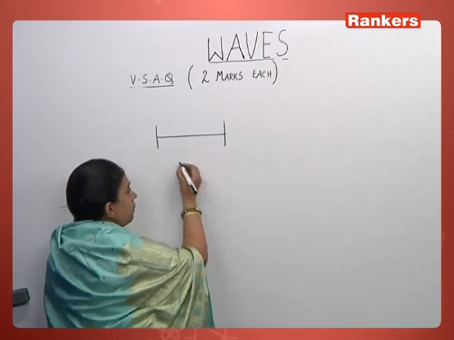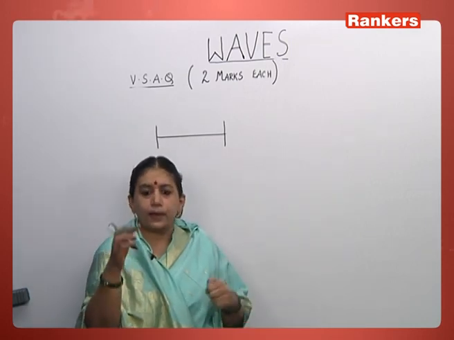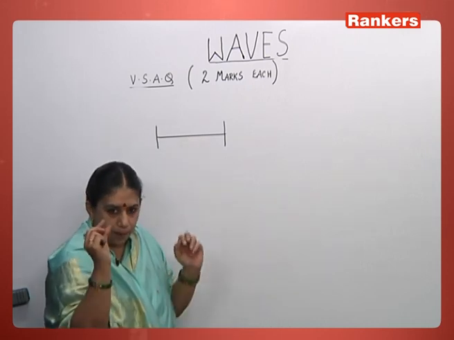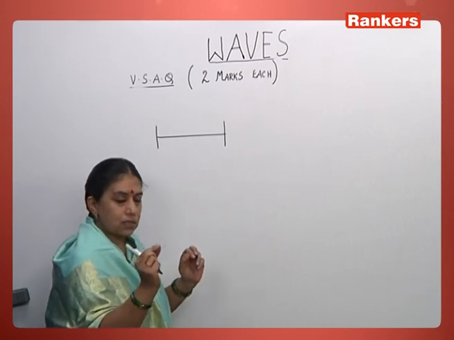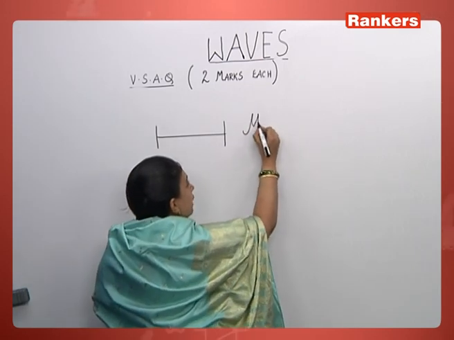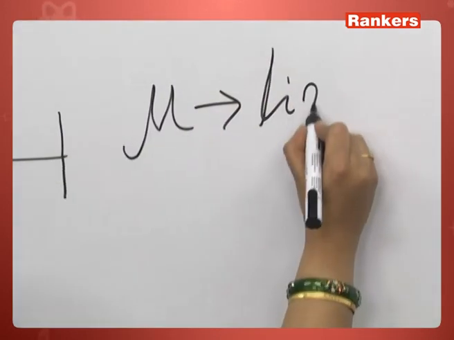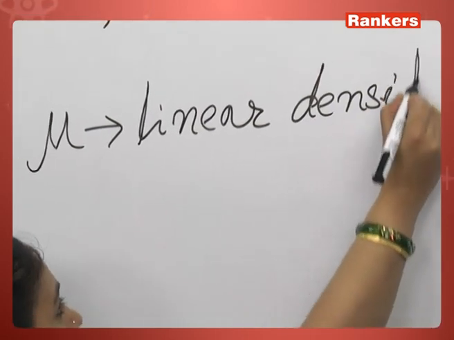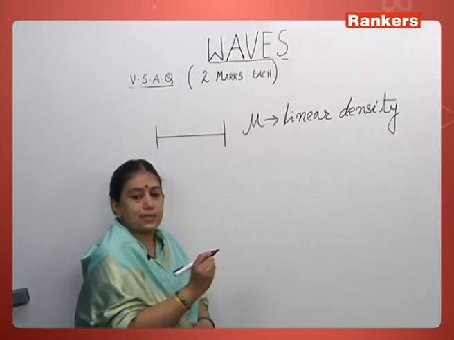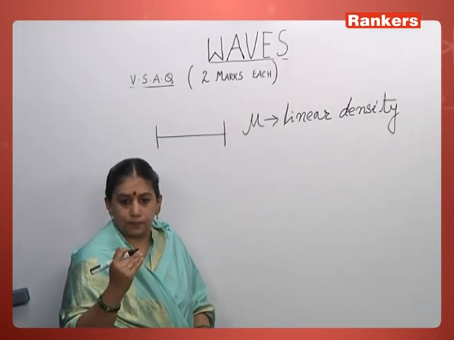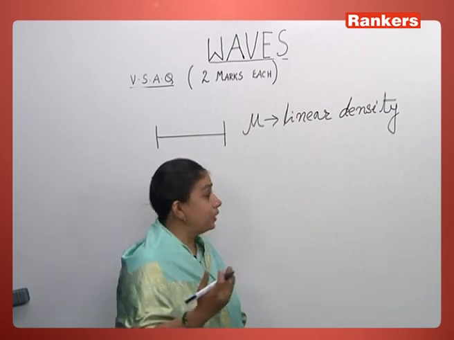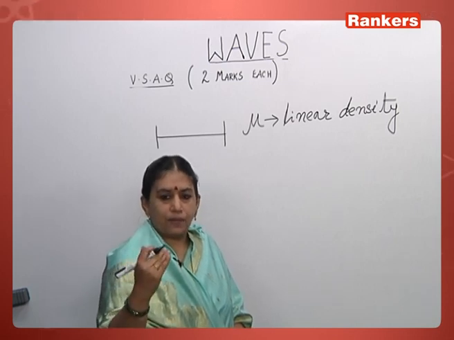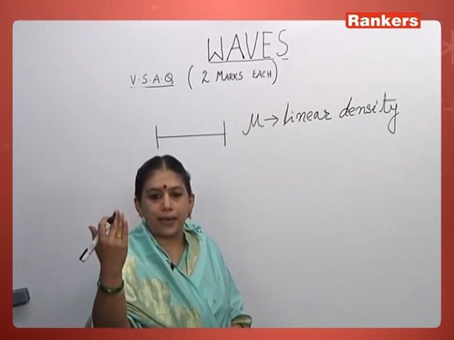But right now, when I stretch a string, what are the two parameters on which it mainly depends? First, the string has a certain mass and it has a length. So we have a term called mu, which is called linear density. Usually when we learn density, what is density? Mass by volume. That's how we have learnt in school. When we talk about linear density, it is mass by length. When I talk about areal density, it is mass by area.